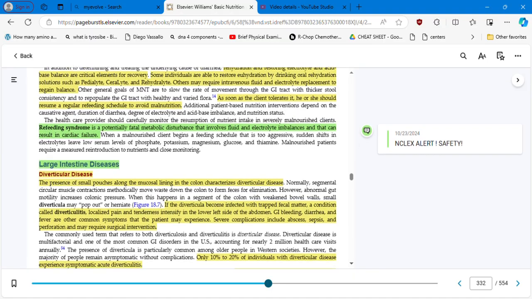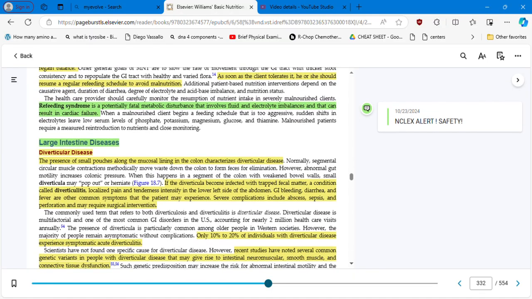And as soon as the client tolerates it, he or she should resume a regular refeeding schedule to avoid malnutrition. So here we have to pay attention to refeeding syndrome. It's a potentially fatal metabolic disturbance that involves fluid and electrolyte imbalance, and that can result in cardiac failure. NCLEX alert, safety, okay?